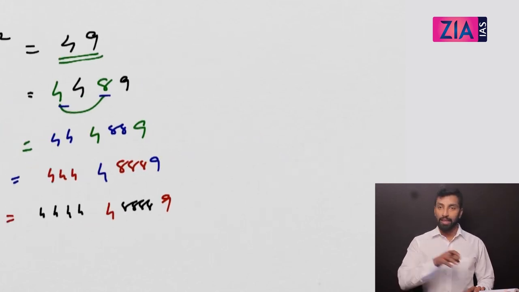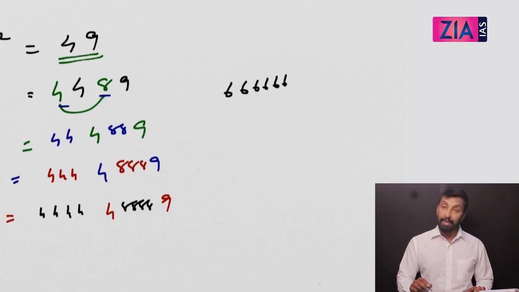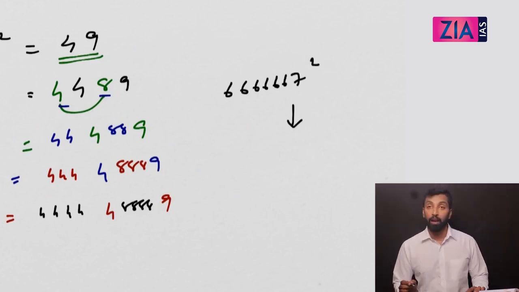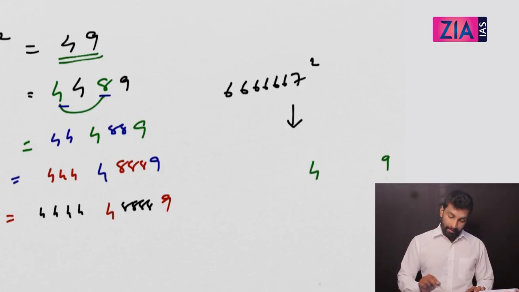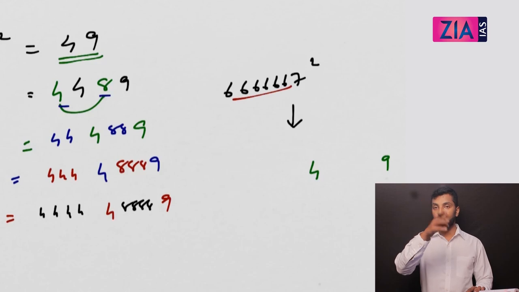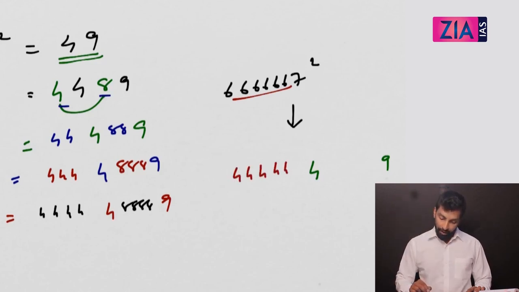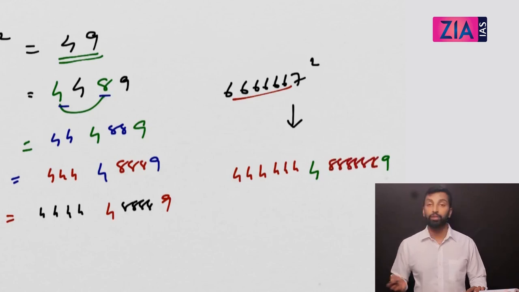It is very simple. If I give you 6 times 6 7 square, how will you find the answer? First write 7 square, that is 49, then 6 times 4 and 6 times 8, six 4s and six 8s. So this is your answer.